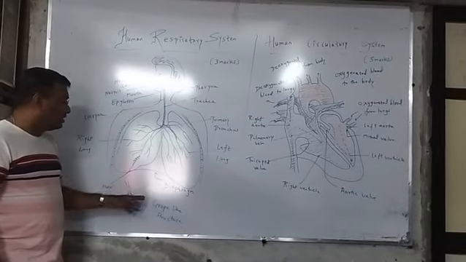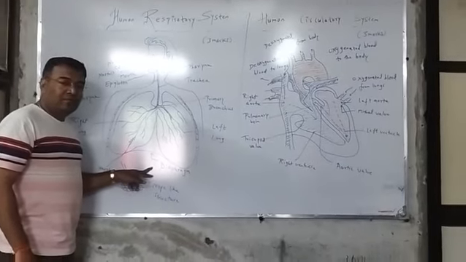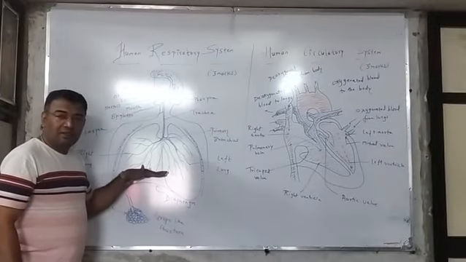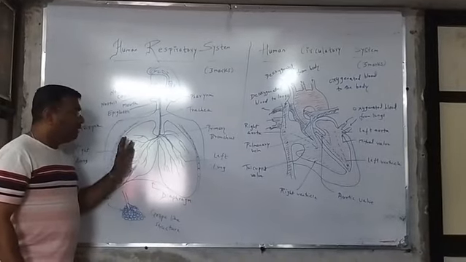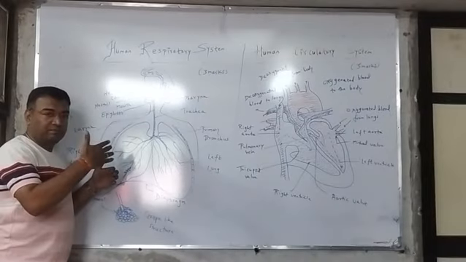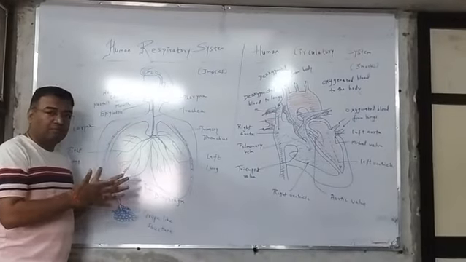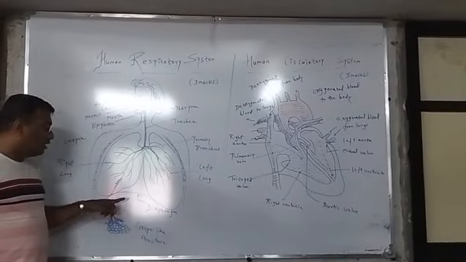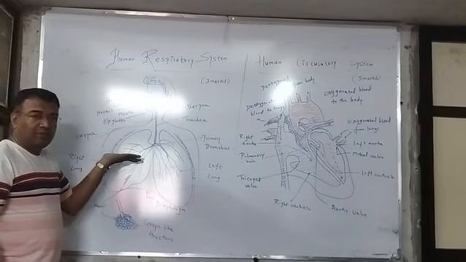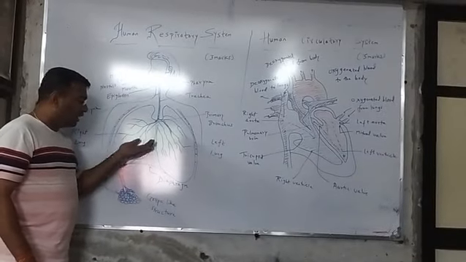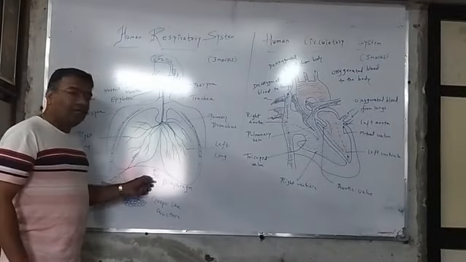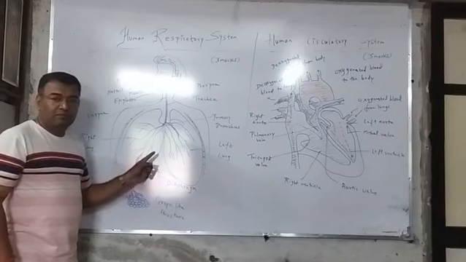During this whole process, the diaphragm plays a crucial role. The diaphragm moves down during inhalation and comes back up during exhalation, which means it will move up. But the rib cage performs a different function. When we inhale the air, the ribs go up, and when we exhale the air, the ribs come inside. These are opposite processes. The diaphragm plays a crucial role in pushing carbon dioxide out of the body during exhalation, and while taking in oxygen, the diaphragm goes down. So contraction and relaxation, these two processes take place simultaneously during respiration.